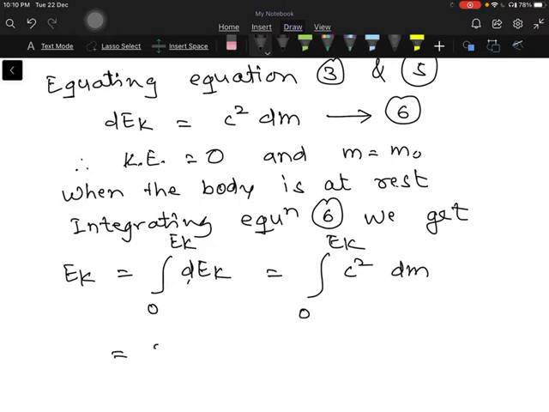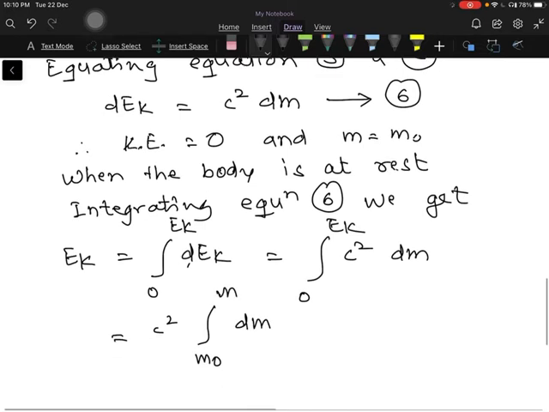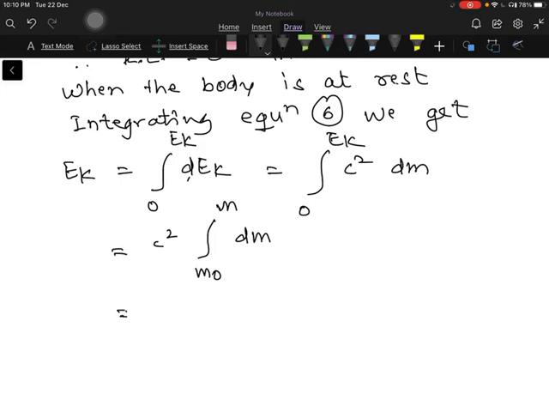Okay. Or we can just write the same equation: c square is a constant quantity, we take it outside, into integration of the mass. How are the masses changing? It is changing from m naught for v equal to 0 to m. Okay. So dm. So what is the integration of dm? It is nothing but m. So you have c square into m between the limits m naught to m, or we can write it as Ek, the total kinetic energy of the body.